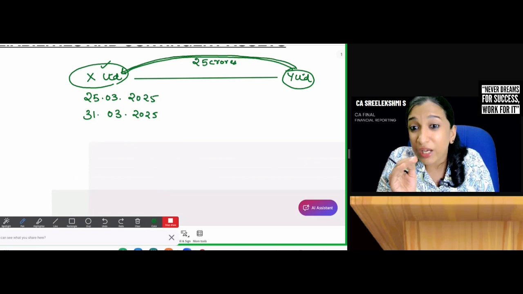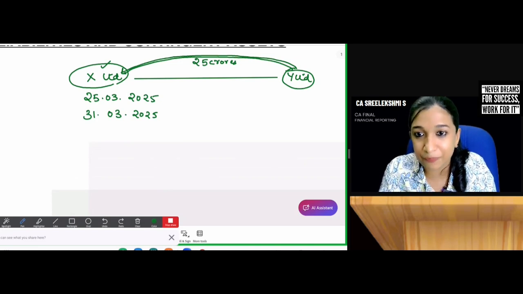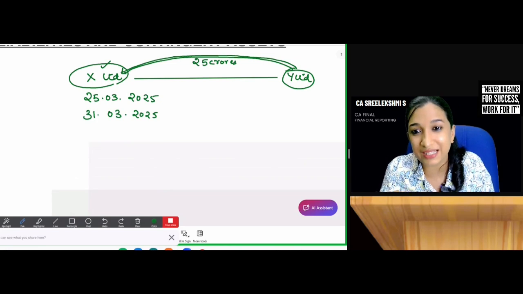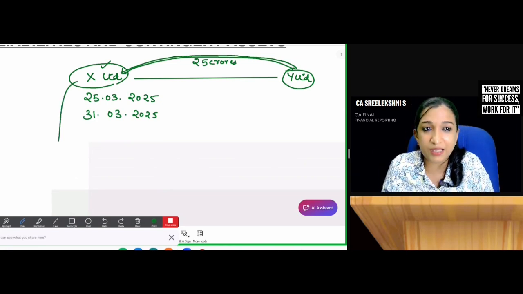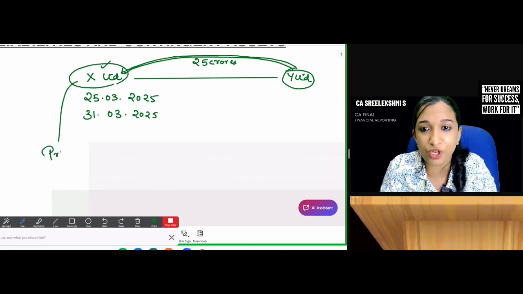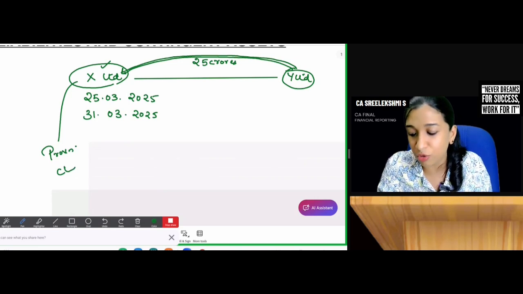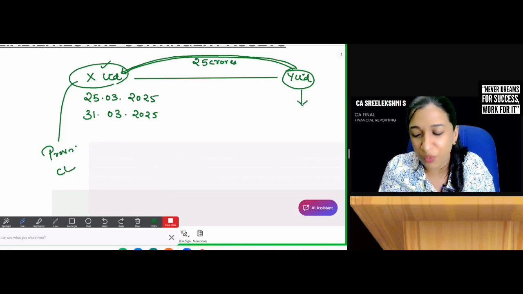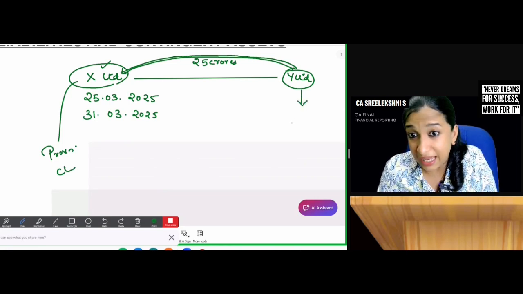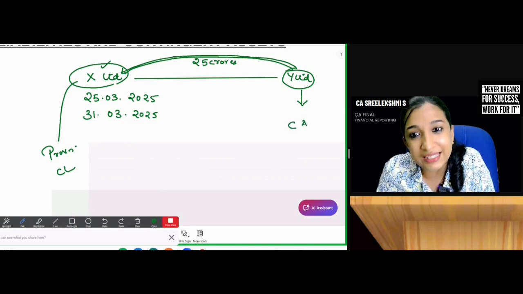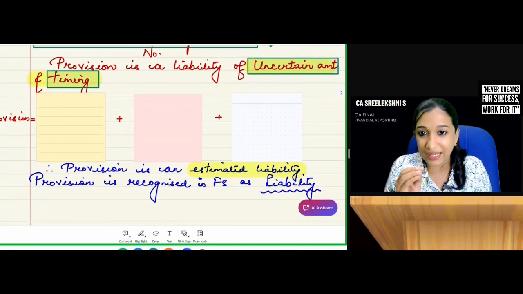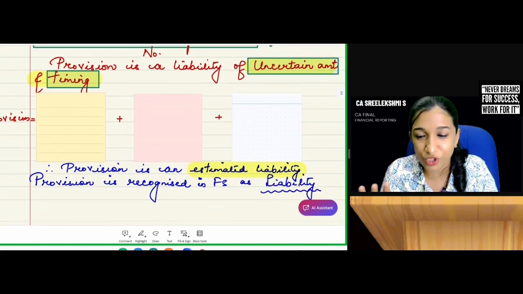Yes or no? So, in the books of X Limited, what should be the accounting? What do you think? In the books of X Limited, whether a provision requires to be created or a contingent liability requires to be disclosed, and in the books of Y Limited, whether Y Limited recognizes a contingent asset. In exam, if we get a situation like this, we will write the provision.